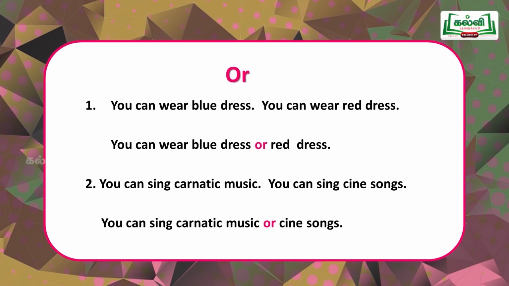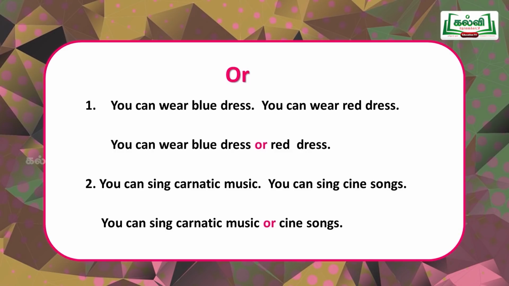While using this type of sentences, you have many choices. We'll use this word or. You can sing Carnatic music or cine songs. Do you understand, children, now? Or, where to use? When you have options, choice, you have to use or.